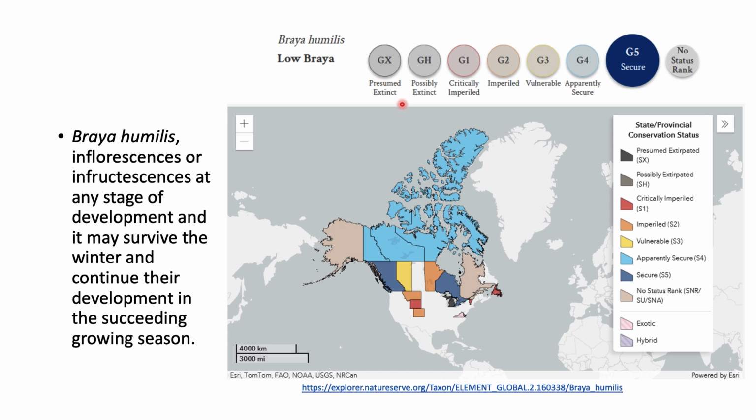So here GX is the presumed extinct species, then possibly extinct, then it moved to critically imperiled, then vulnerable, then apparently secure to secure state. So this is how Betula humilis, the low birch family, is being studied by various scientists. The Betula humilis inflorescence may be at any stage of development, and it may survive the winter and continue their development in the succeeding growing season. So they start with something and stop when the winter comes, then they start growing again when the winter is gone.